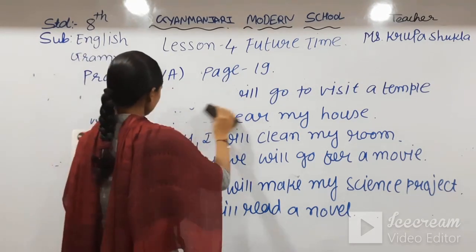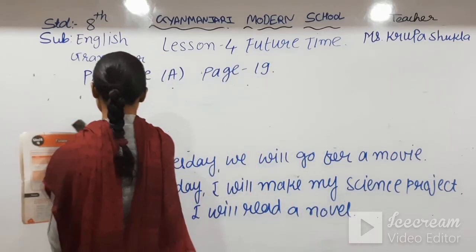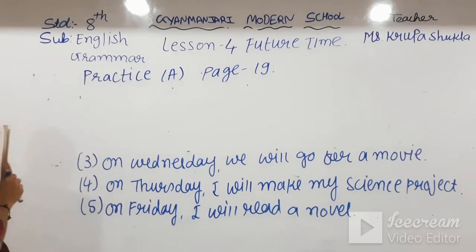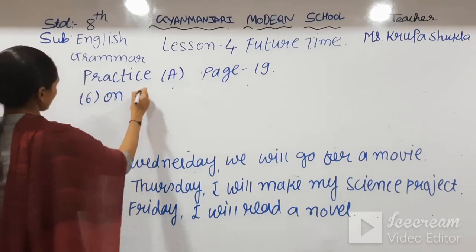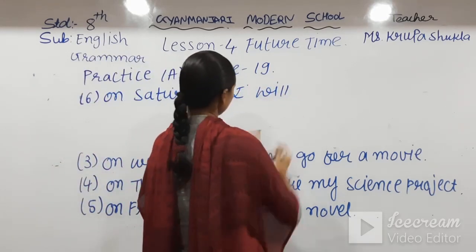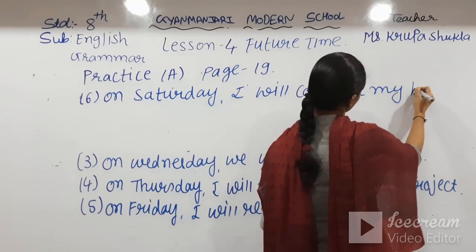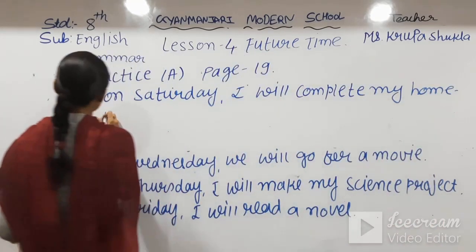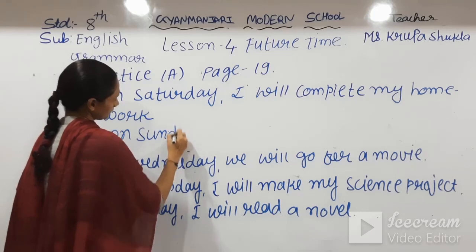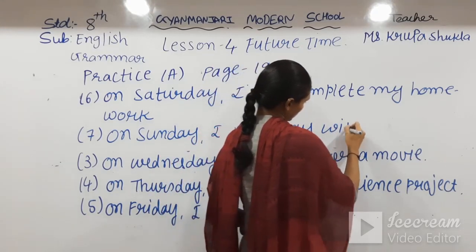Now what do I do on Saturday and Sunday? So number 6 is, on Saturday I will complete my homework, and on Sunday I will play with my friends.